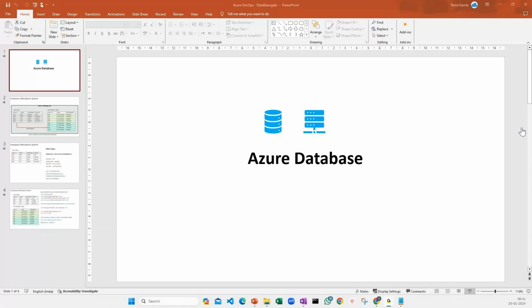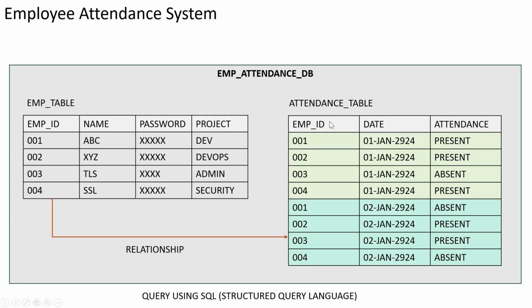Okay, so every day I'm going to put up their record, and this is another table which I have created just to maintain that record. I'm going to have employee ID, the date, and the attendance. Here I'm using the same employee ID I used before, because that way I can put up a relationship between this field and that field, since I'm going to repeat it. So say I have 001, January 1st, attendance present: this particular employee was present.